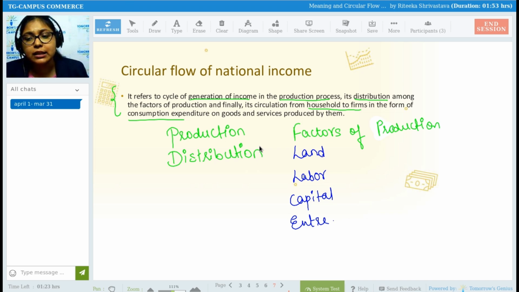Now, since we have talked about factors of production, can you all tell me what the returns to these factors of production are? Since you are making use of all of these factors in your production process, you have to give them something in return, right? You cannot say that you will be using all of these things free of cost. If you are using somebody else's land, you have to give something in return. What will you give?